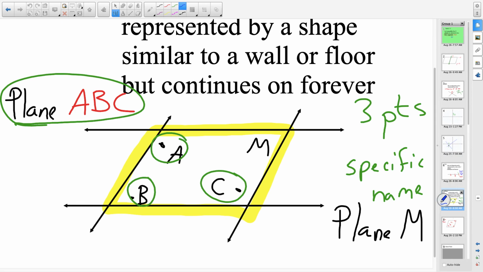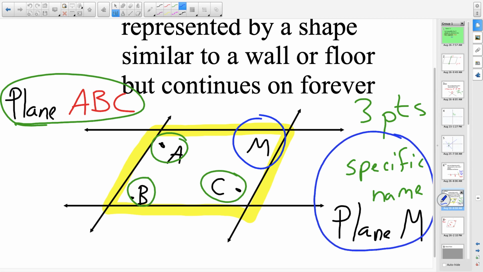Notice I did not use point M. Point M is not a point. It doesn't have that little dot next to it. That capital letter, typically in a corner of your plane, is the specific name to it. So we can also call it plane M. So those are the two different ways you can name a plane.